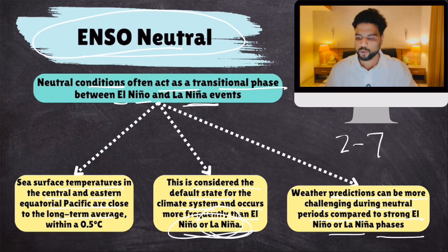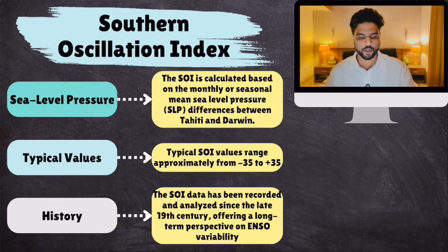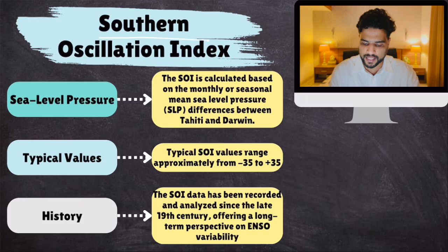Now, remember I used the words strong El Nino, strong La Nina, weak El Nino, weak La Nina. How do we measure whether El Nino or La Nina are strong or weak? There must be some measurement, right? So how do we measure it? Well, to measure El Nino and La Nina, we have an index called the Southern Oscillation Index. Now, what is the Southern Oscillation Index? Look at this map.